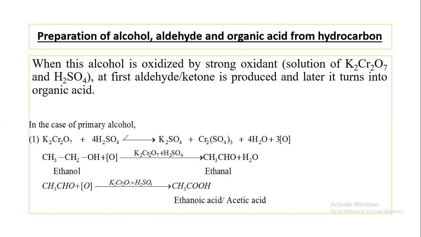Please remember, when primary or 1 degree alcohol is oxidized, then we'll get aldehyde, and when secondary alcohol or tertiary alcohol is reacted with nascent oxygen, then we'll get ketone.